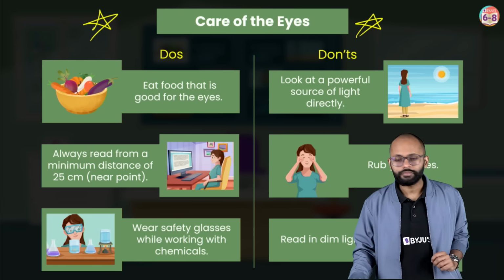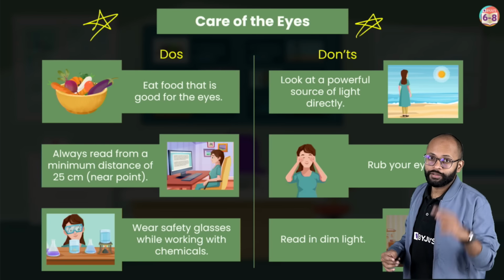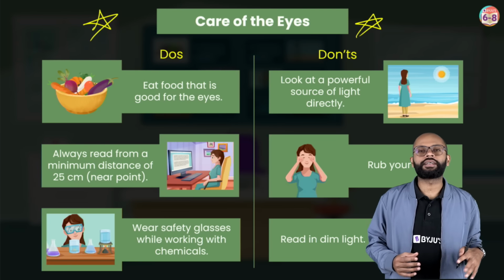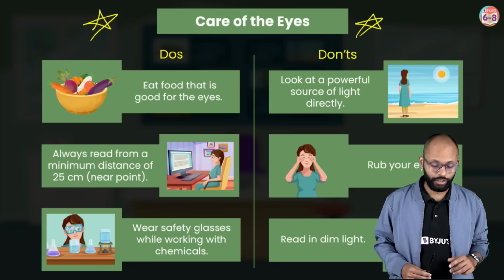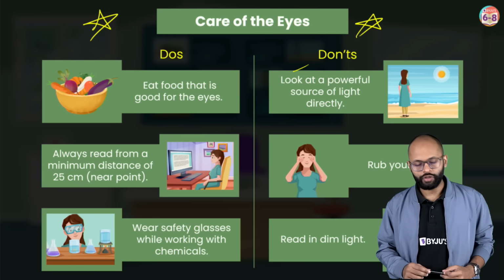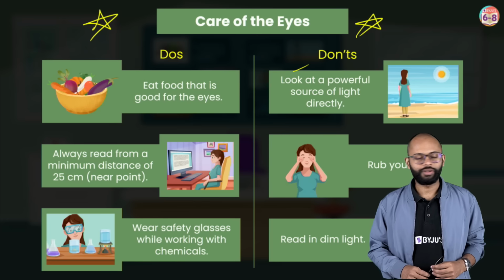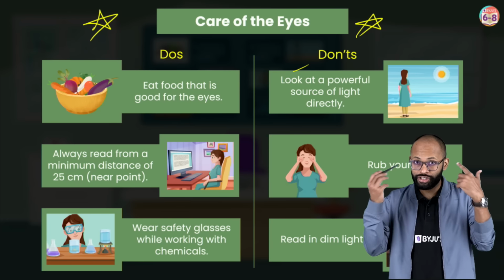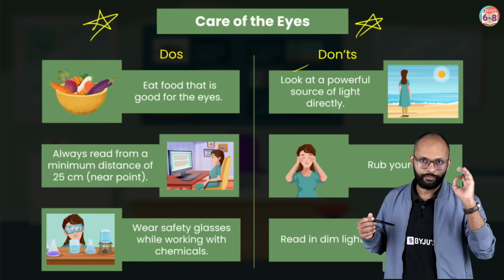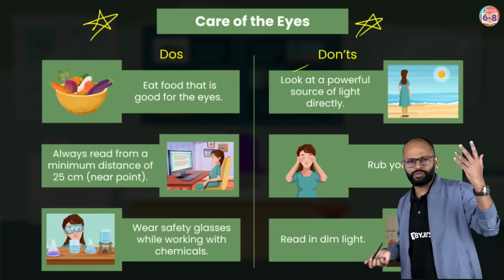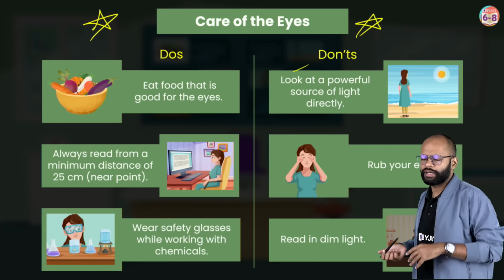Don'ts. What you should not do. The worst thing you can do is look at the sun directly. That is the worst thing you can do. Look at a powerful source of light directly. No, never. That should not be done. It damages your eyes and quite a lot. Fine. And that's the reason we don't see eclipse directly, right? We don't want to see sun directly.